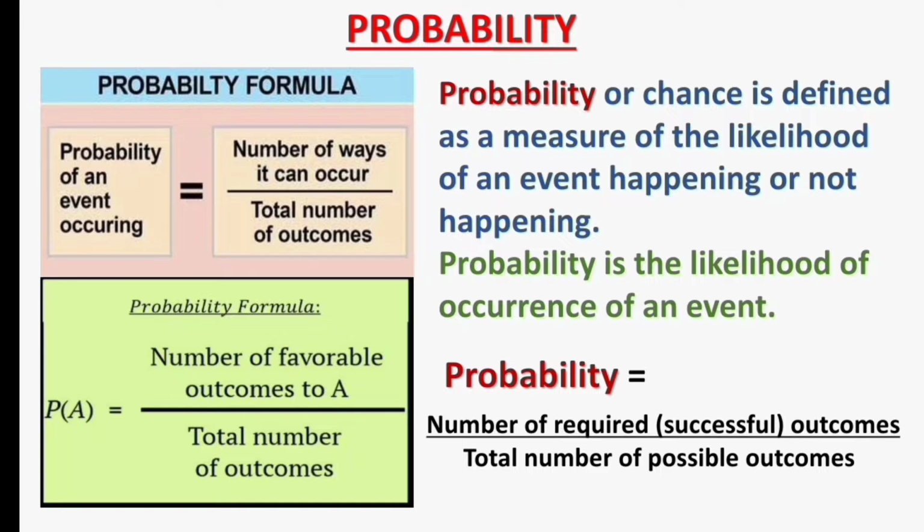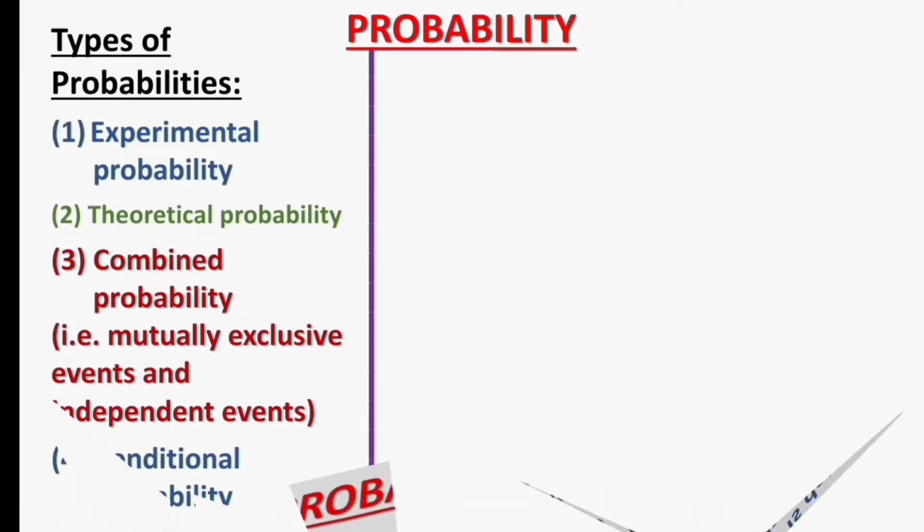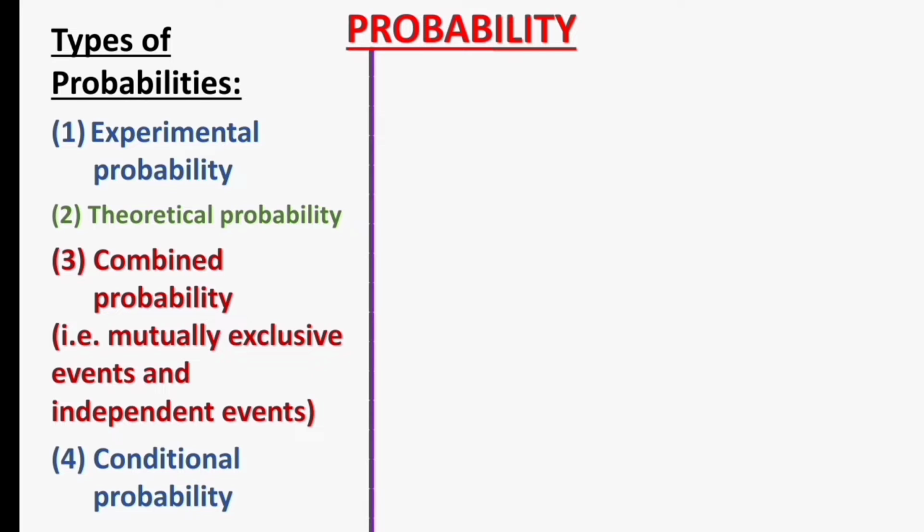Let's learn more about probability. The various types of probabilities are as follows. Number 1, experimental probability. Number 2, theoretical probability.